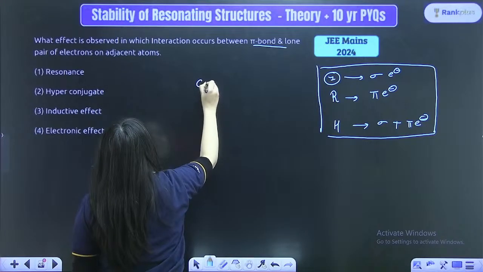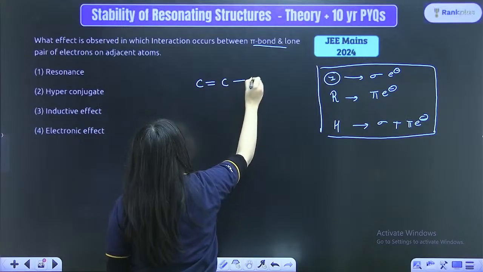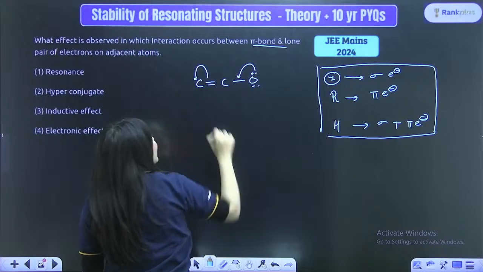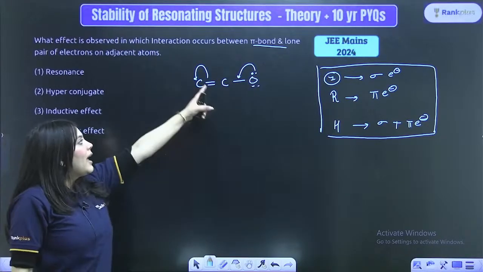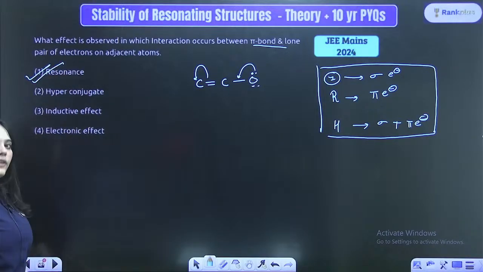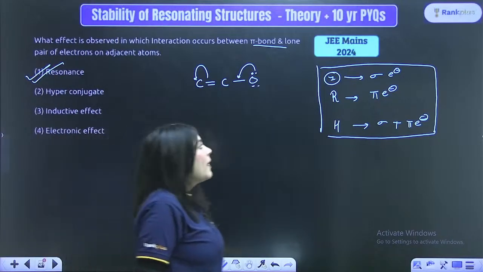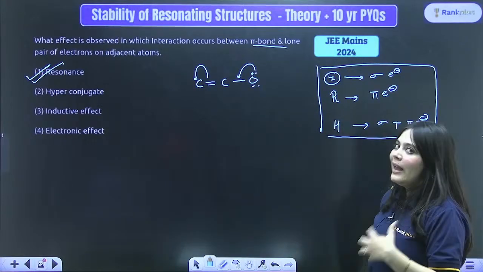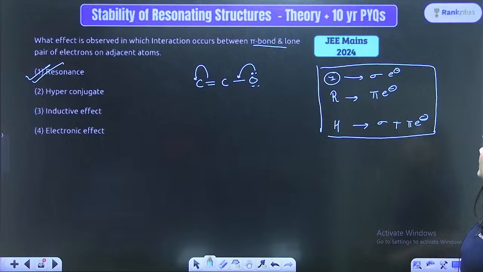As we know that if such kind of group is there, C double bond O, it will definitely observe a resonating effect, right? So between pi bond and lone pair, you only observe the resonance effect. Is this thing clear? So in inductive effect, only sigma electrons are involved. In resonance, pi, and in hyperconjugation, sigma plus pi electrons are involved, right?